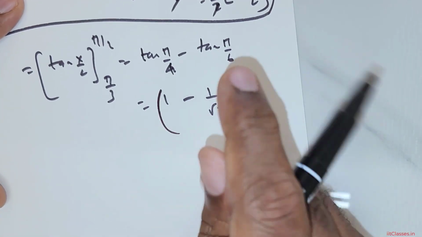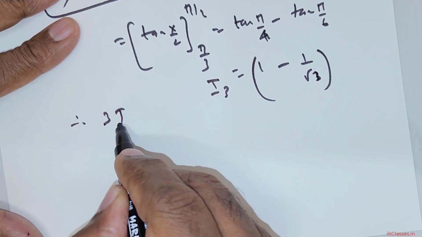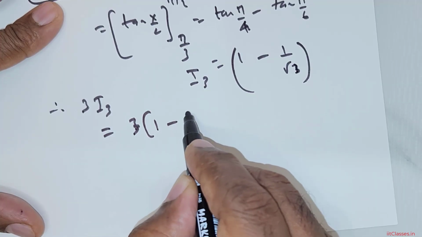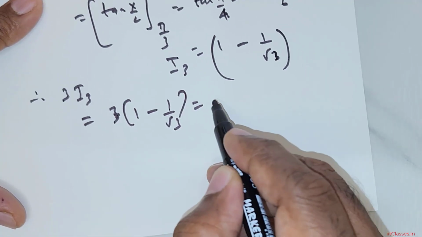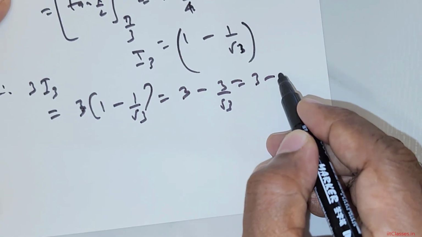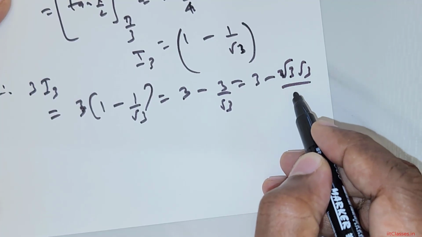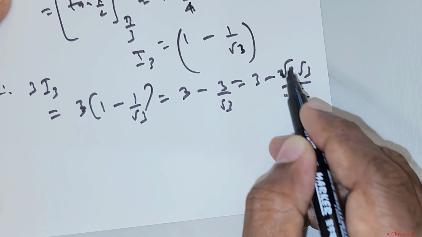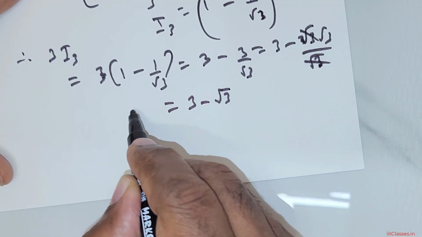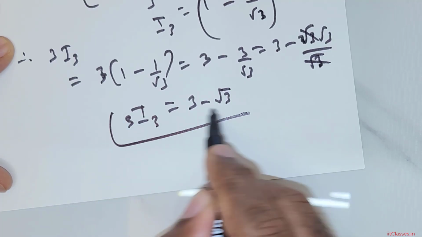So this is what you have got, and this is my I3. Therefore 3 times I3 is going to be 3 times 1 minus 1 over root 3, which is 3 minus 3 over root 3, which is 3 minus root 3. Or I would say 3 can be written as root 3 times root 3 divided by root 3. Root 3 gets cancelled, giving you 3 minus root 3. Now this is my 3 times I3.